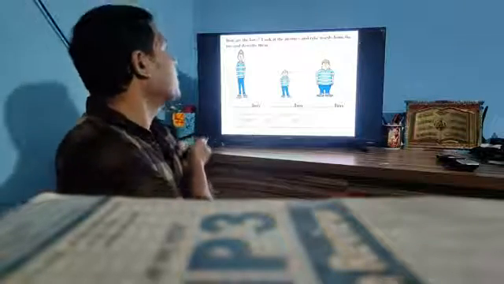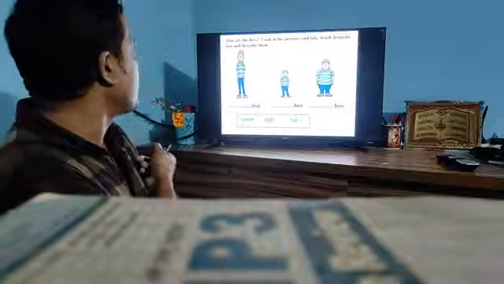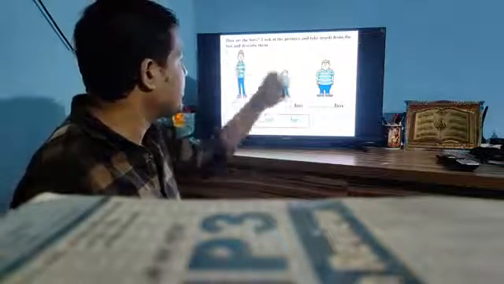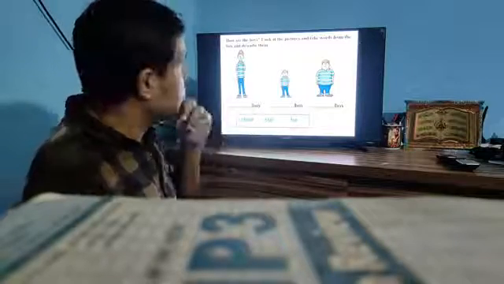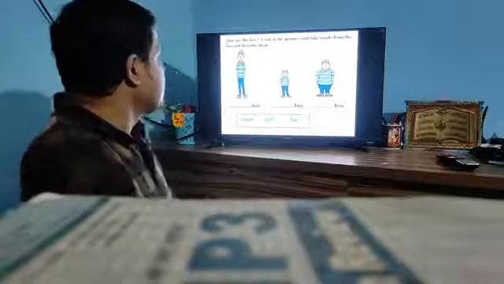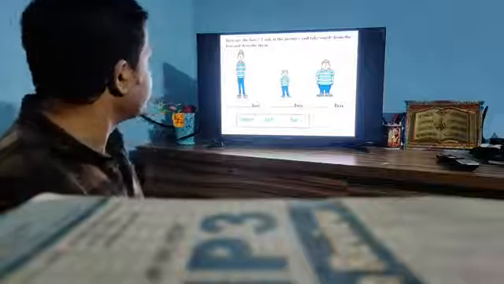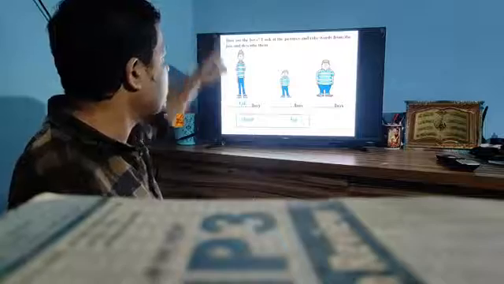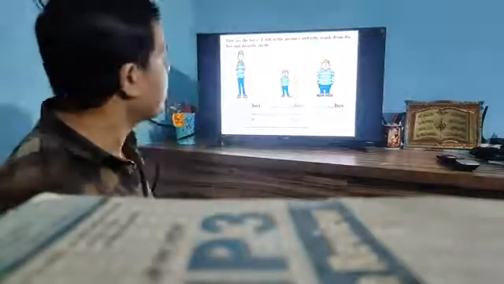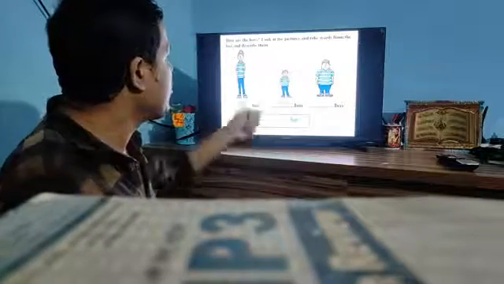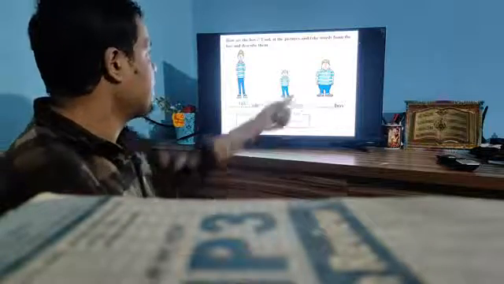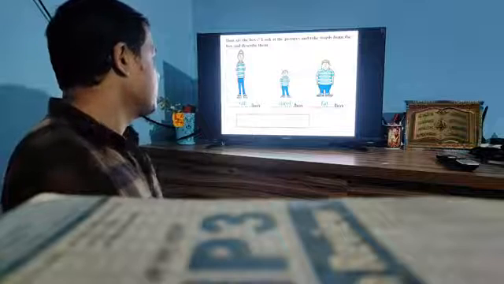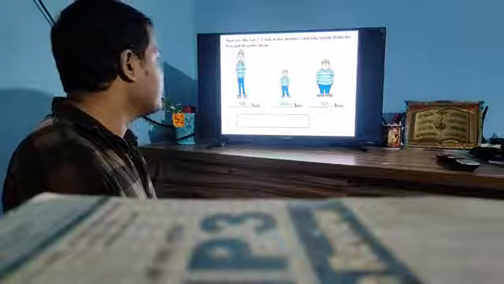How are the boys? Look at the pictures and take words from the box and describe them. This is a boy, this is a boy, and this is a boy. You have to define them. Like first one is tall boy. This is tall boy. His size is big. Okay, and this is small boy, short boy, and this is fat boy.